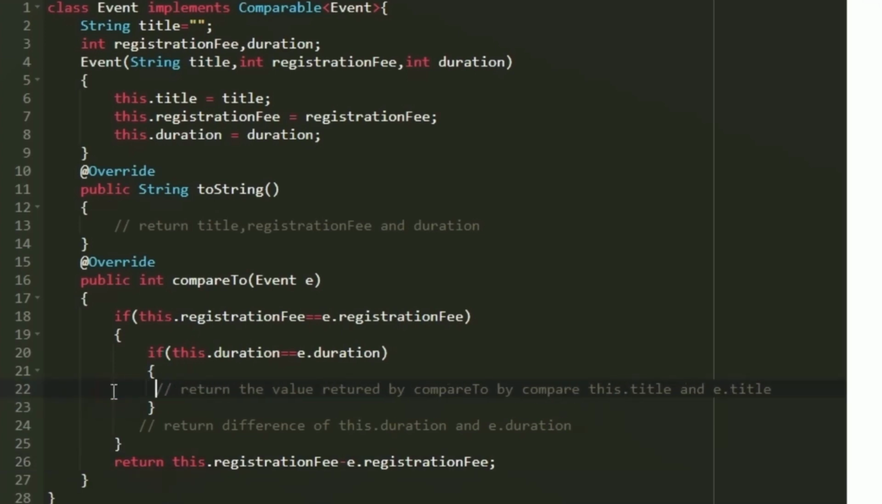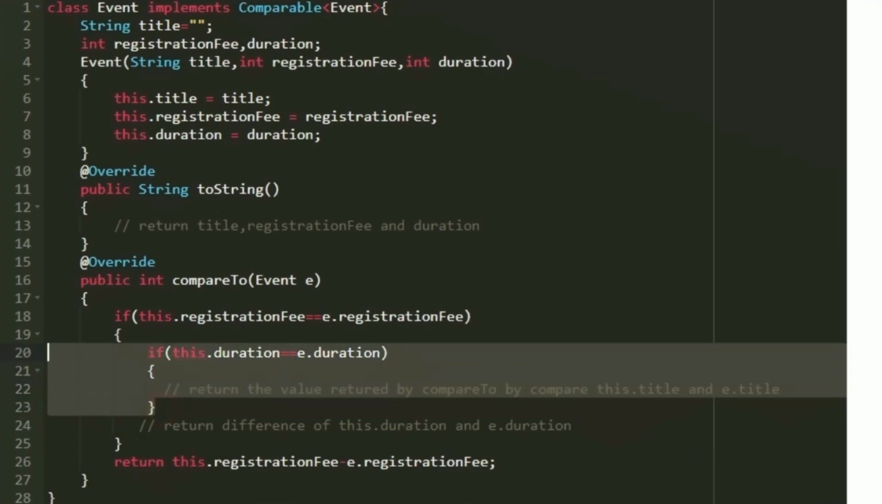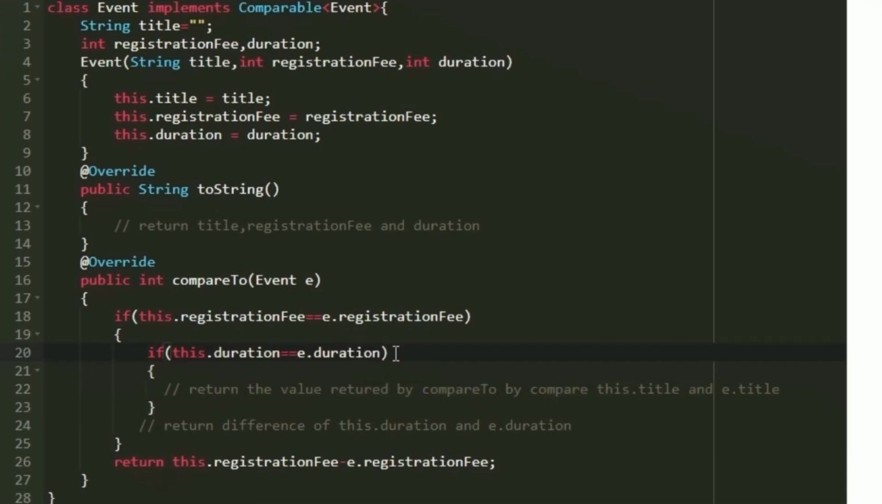So whenever the registration fee is equal, we next check the duration. Using another if condition, I am checking whether this.duration is equal to e.duration. Again, if this condition is true, then we will proceed to check the title. Else we will return the difference between this.duration and e.duration, and again it will return a positive or negative value, and as per that value the sorting will take place. But if the durations are the same, next we sort based upon the title name. Using the compareTo method, we compare this.title and e.title, and we return the value returned by the compareTo method.